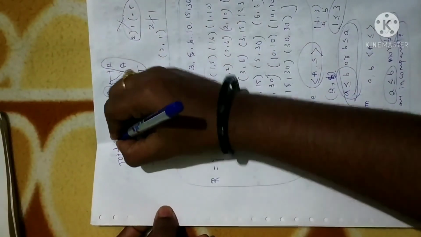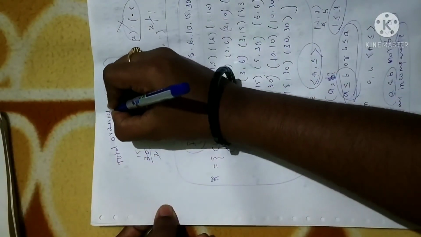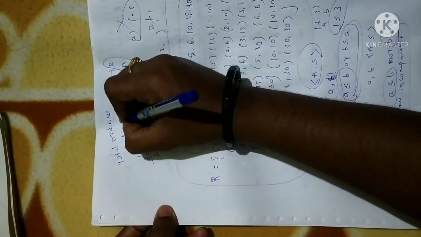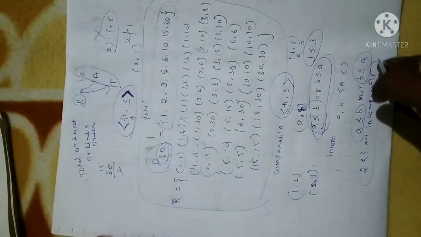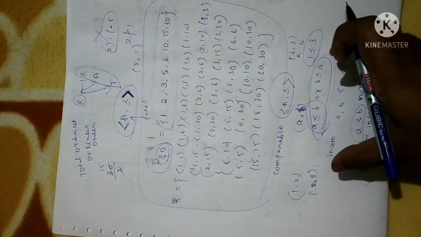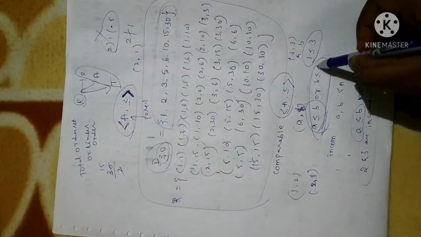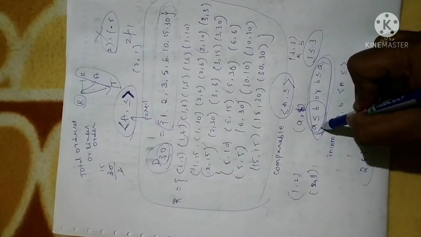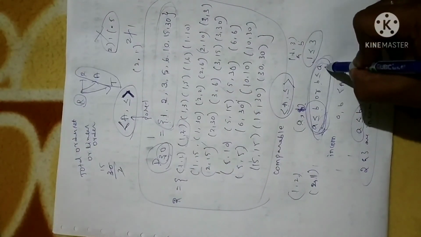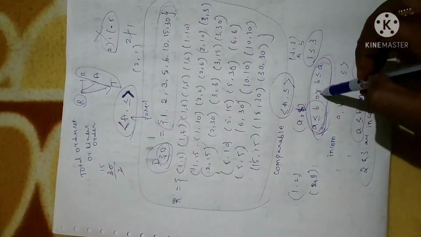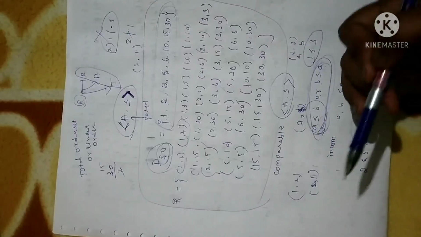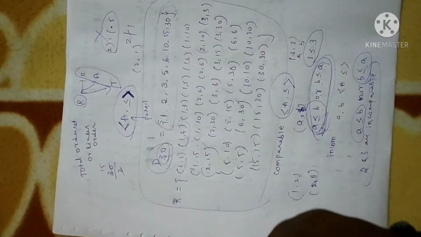Fine. Now coming to the concept of totally ordered set or linear ordered set. When you take a set of all comparable elements, I have already told you that whenever we take an element, if it satisfies these two conditions, I can say it is comparable. So when you take the set of all the comparable elements, we say that set is a totally ordered set or linear ordered set.